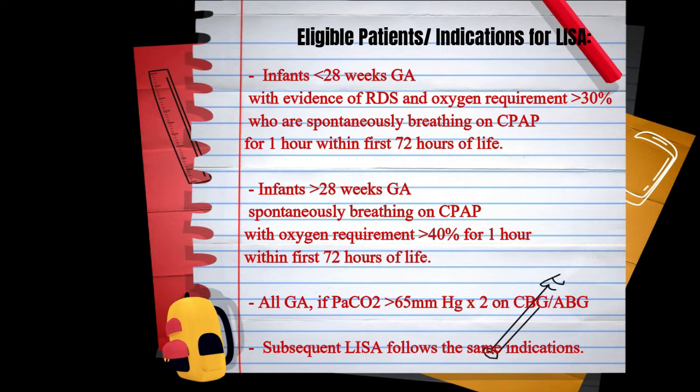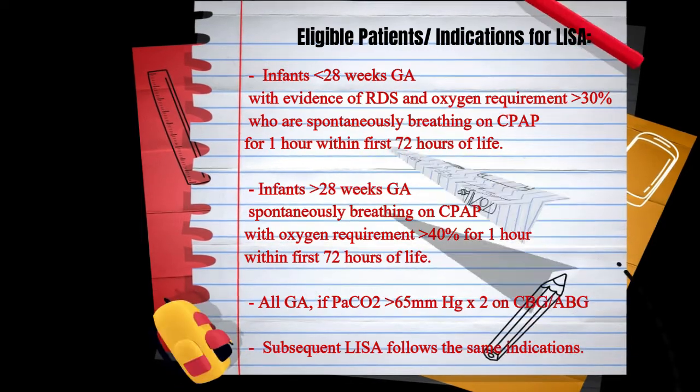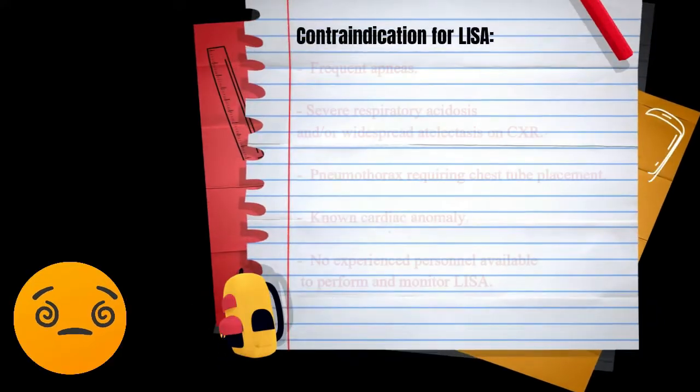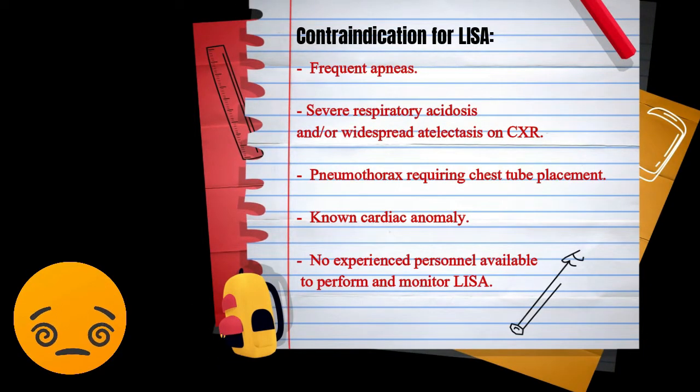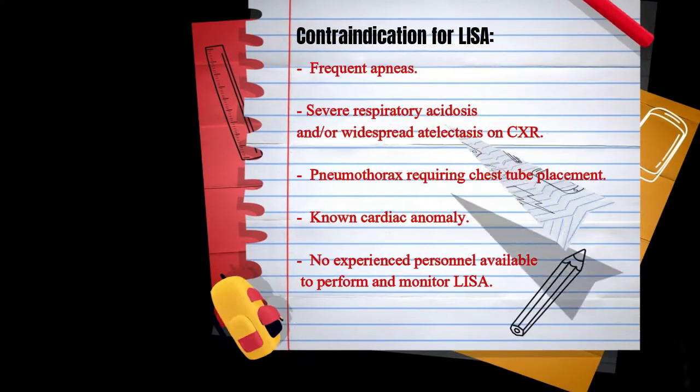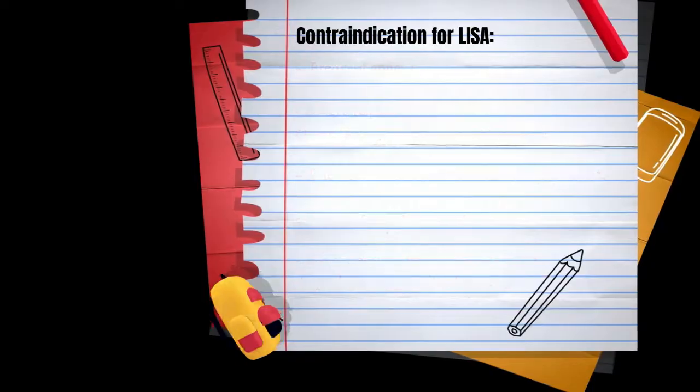72 hours of life, as well as all gestational ages if the PaCO2 is greater than 65 on 2 CBG or ABGs. Contraindications for LISA include any infant with frequent apnea requiring intubation and mechanical ventilation, severe respiratory acidosis and/or widespread atelectasis on chest X-ray, pneumothorax requiring chest tube placement, obvious congenital facial or airway anomalies, known cardiac anomalies, or no experienced personnel being available to perform and monitor LISA.